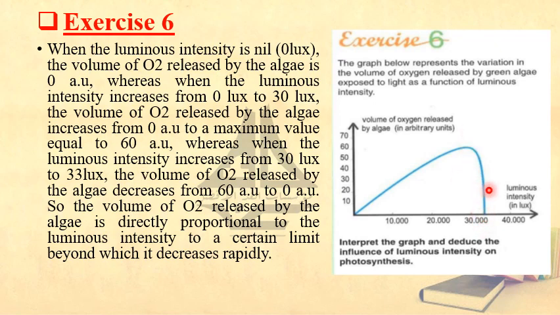So what can you conclude as a relation? The volume of O2 released by the algae is directly proportional to the luminous intensity to a certain limit, beyond which it decreases rapidly. So the plant is going to release more O2 when light is available, but to a certain limit. If the intensity of light increases too much, this plant will not be able to make photosynthesis and will not release more O2.